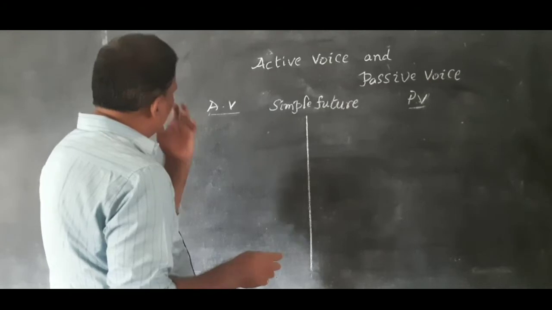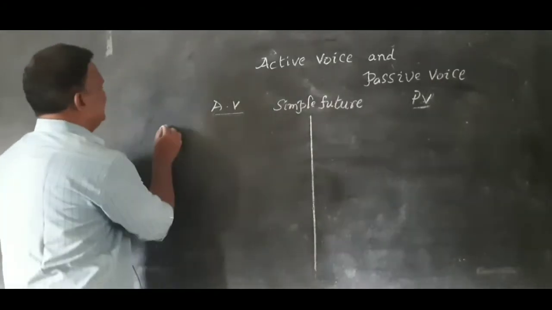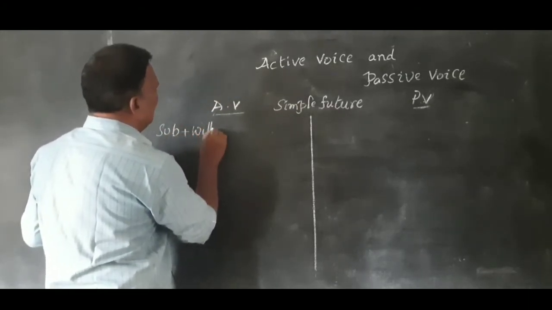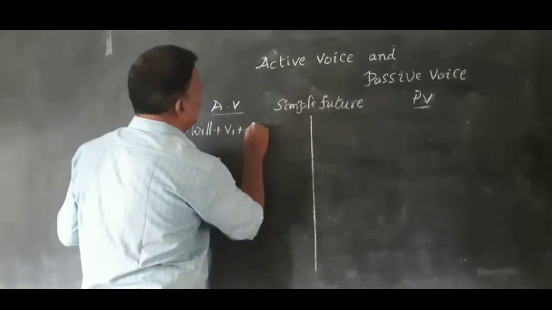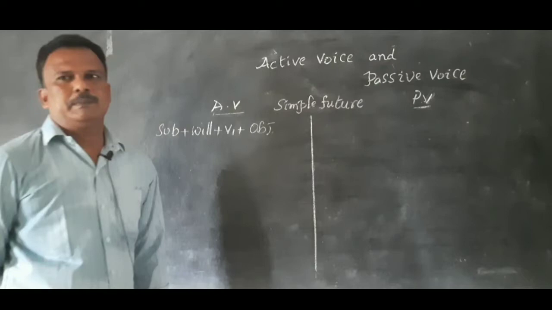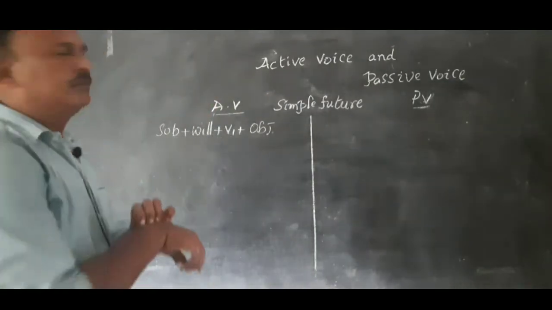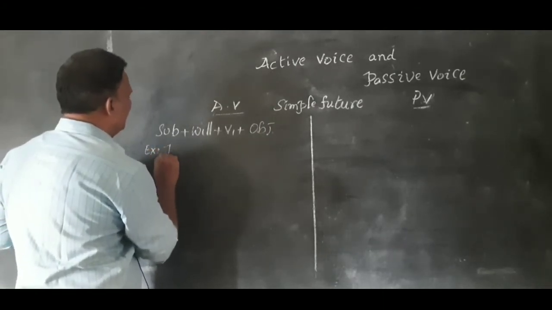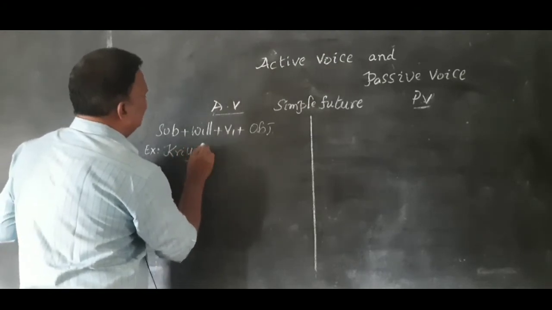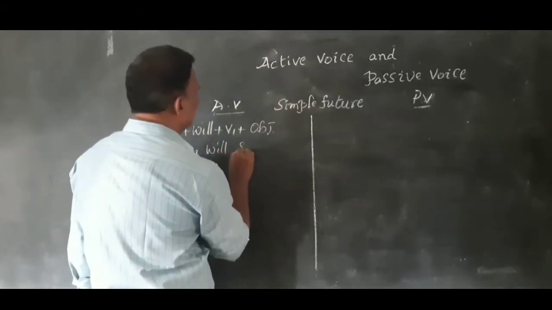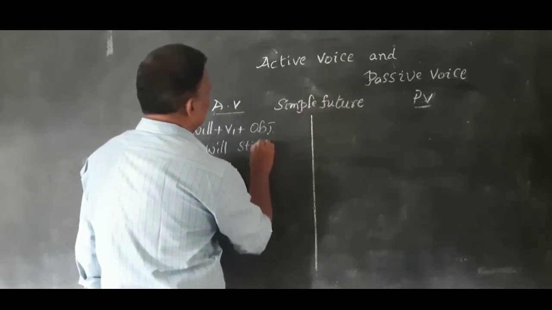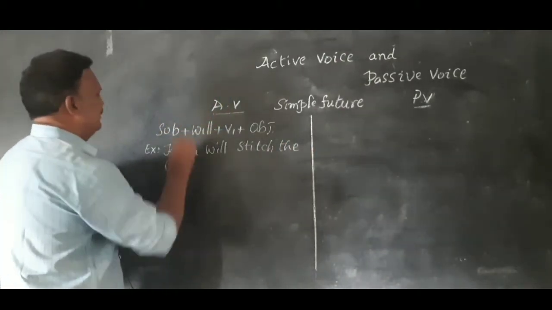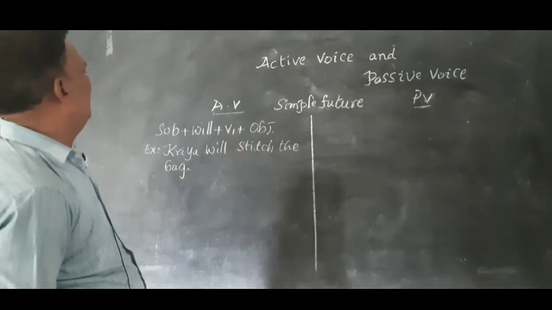The structure of active voice in simple future is subject plus will plus V1 plus object. Example: Kriya will stitch the bag.